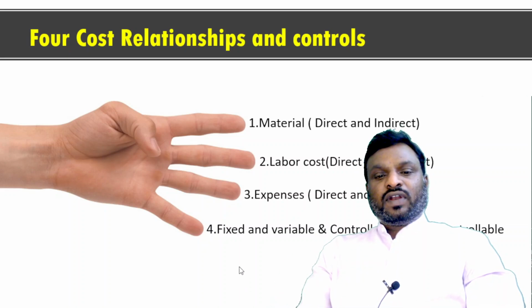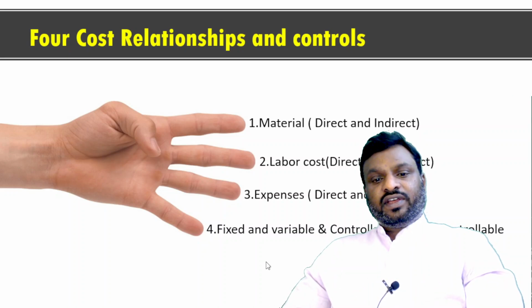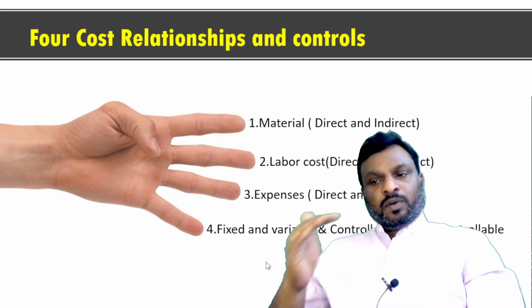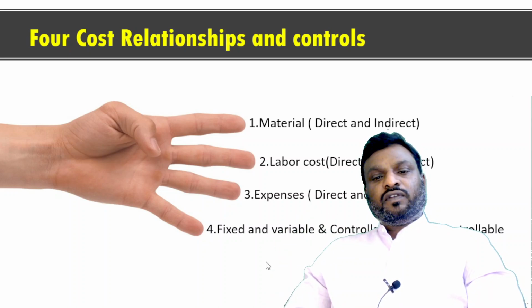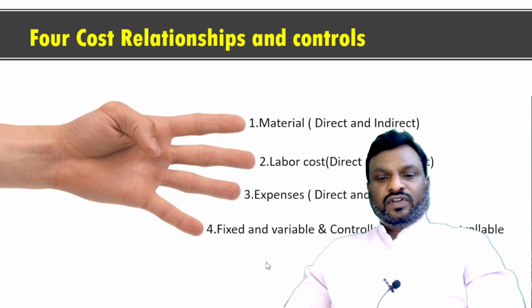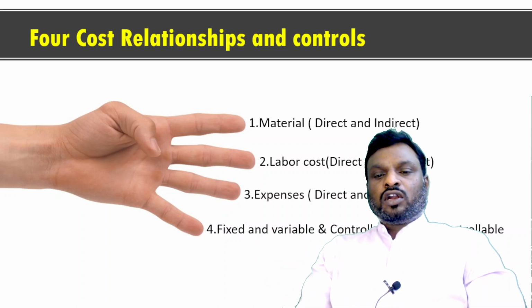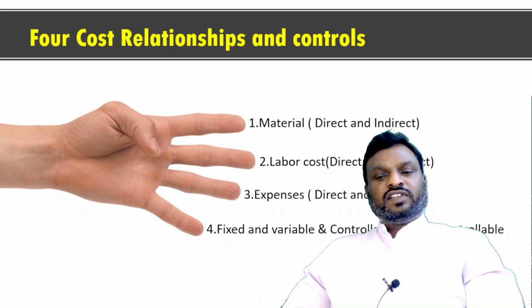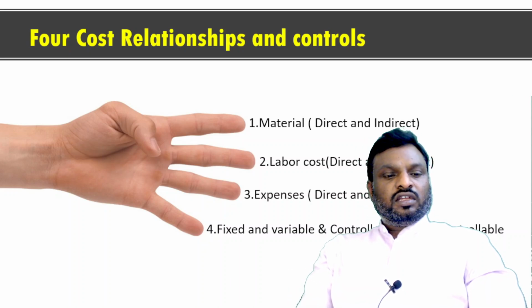And coming to variability, if you see from the cost behavior, the cost will be segregated into fixed and variable. Fixed is nothing but at a given point of time, at a certain level of volume of production, the cost will be fixed and will not change with the volume of output. That is called fixed. If it changes according to the volume of the output, then it is called variable, and variable will be further segregated into semi-variable and semi-fixed. And controllable and non-controllable: generally fixed costs are called non-controllable in the short run, and variable costs are called controllable in the short run, but in the long run all costs are controllable costs only.